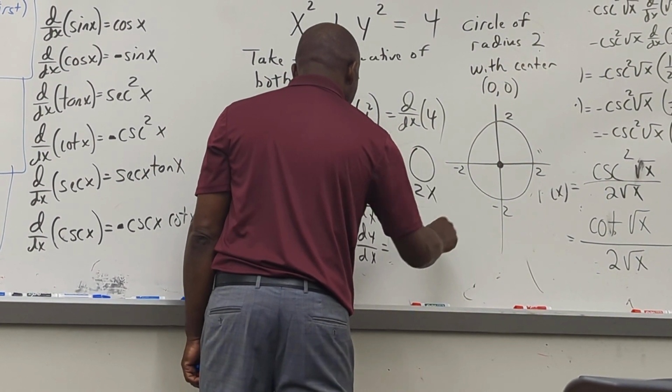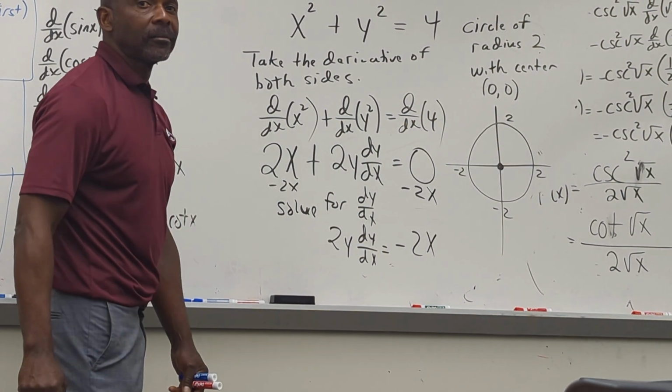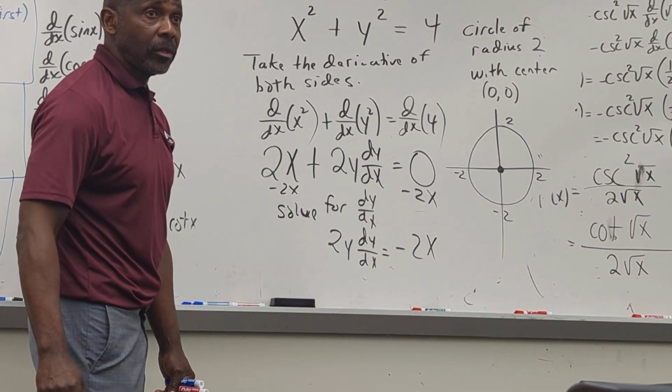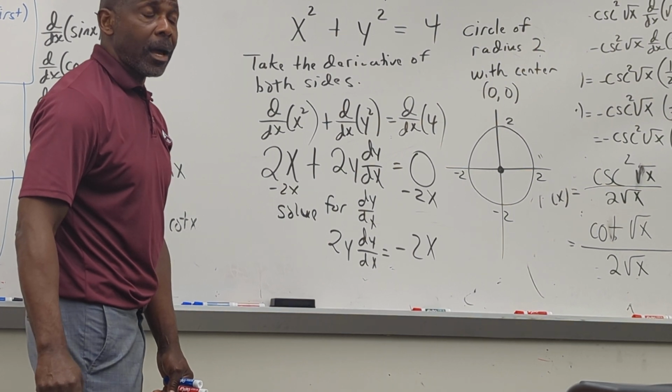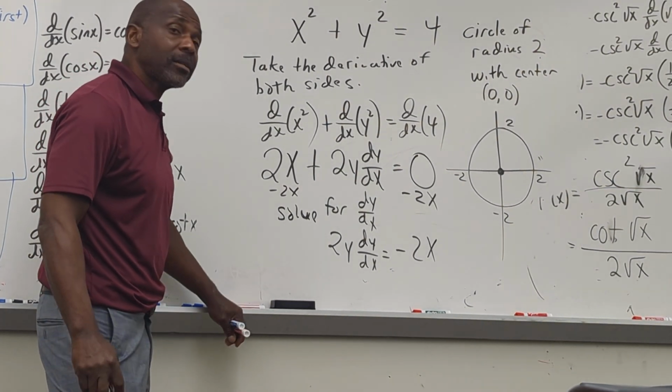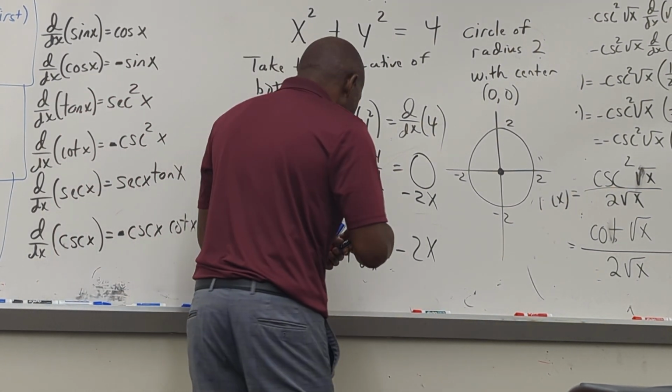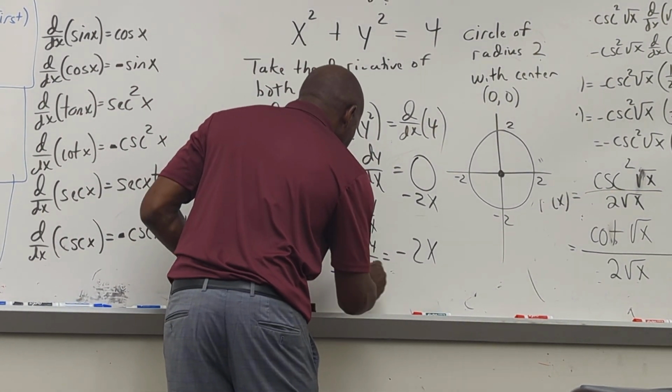Yes, no? What do you do now? I'm trying to solve for dy dx. What do I do now? So now I'll just divide both sides by 2y.